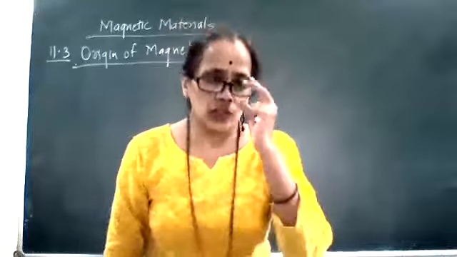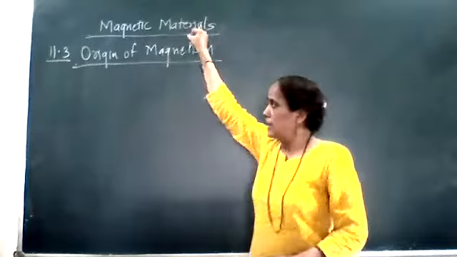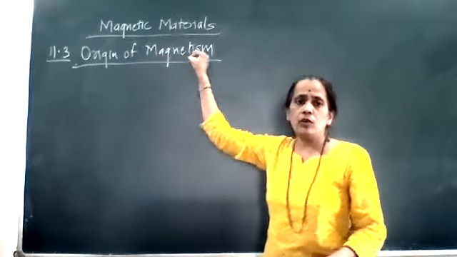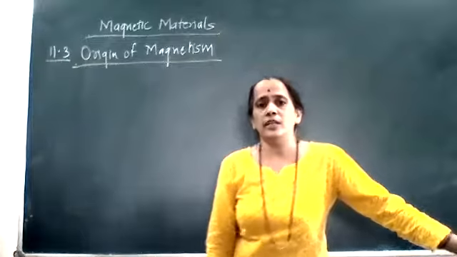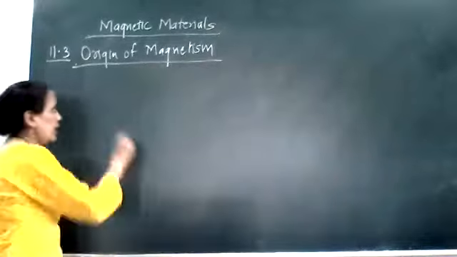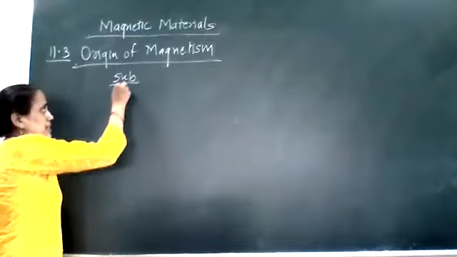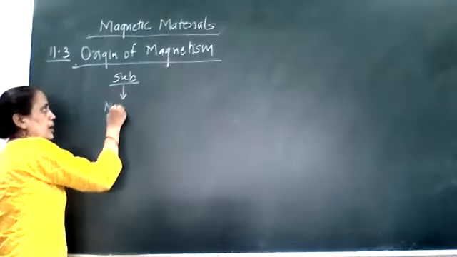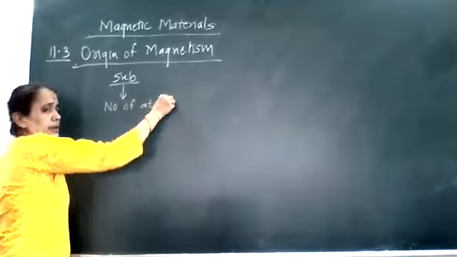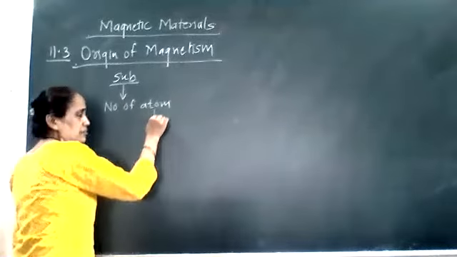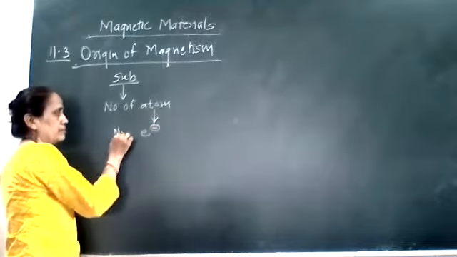Now, under this topic as a magnetic material, we are going to concentrate on the origin of magnetism. For the origin of magnetism, we can consider any substance. This substance is made up of a number of atoms, and every atom consists of a number of electrons.